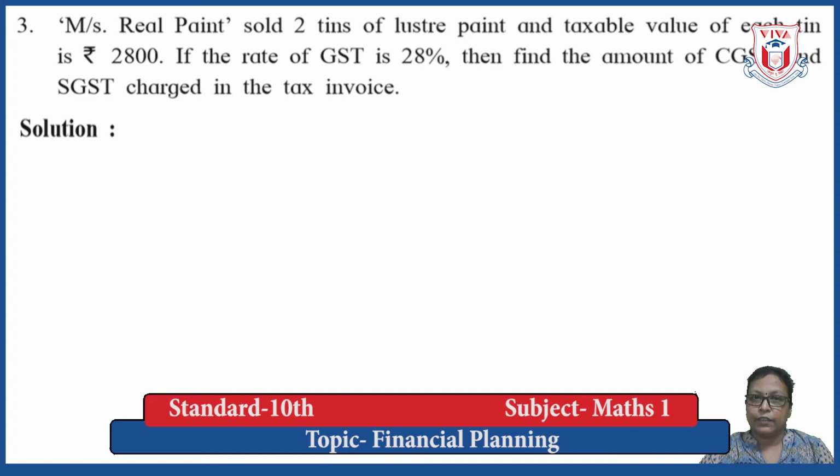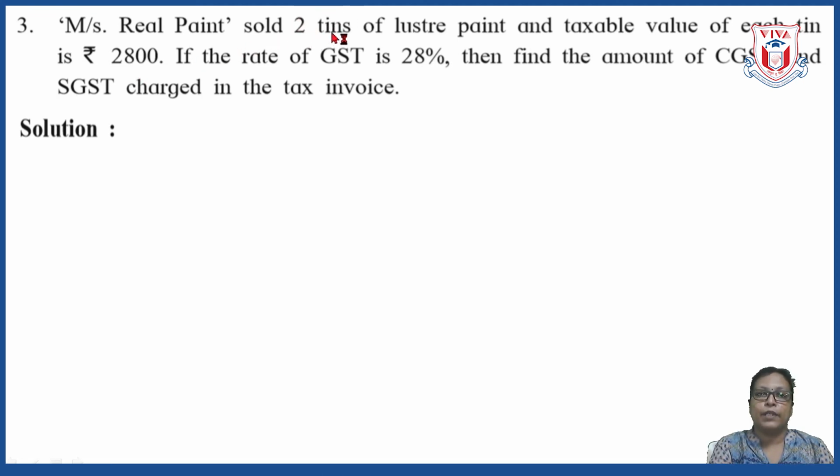Okay, so here we are provided with the rate of each tin, that is rupees 2,800, but here such 2 tins are purchased. You have to keep this in mind. So while calculating the taxable value, we have to multiply here. Then the rate of GST is given 28%, and from that we have to calculate CGST and SGST.